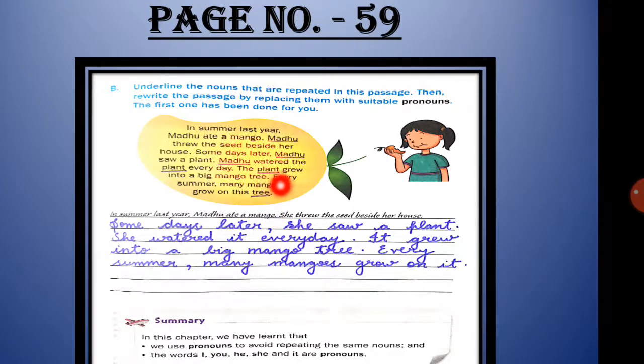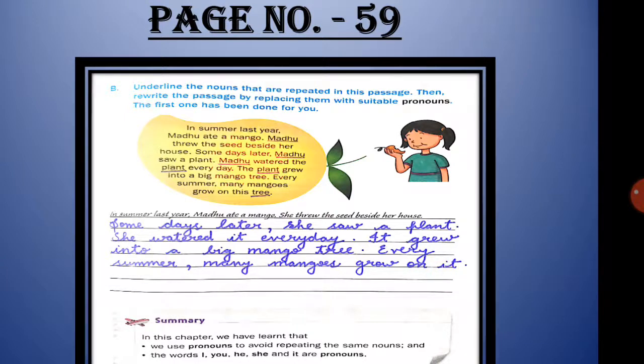Now the plant grew into a big mango tree. Now again plant is used here. So instead of plant, what will come? It grew into a big mango tree. Every summer, many mangoes grow on this tree. Now again, tree is used again here. So every summer, many mangoes grow on it. Now instead of tree, we will use the pronoun it.